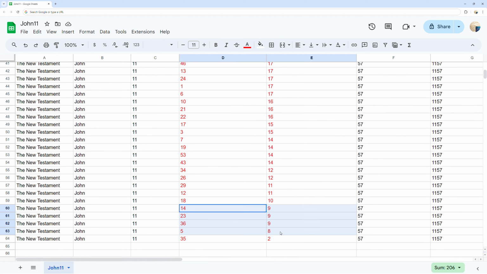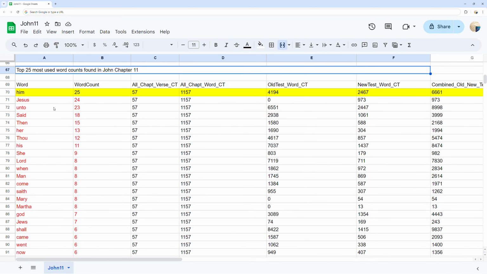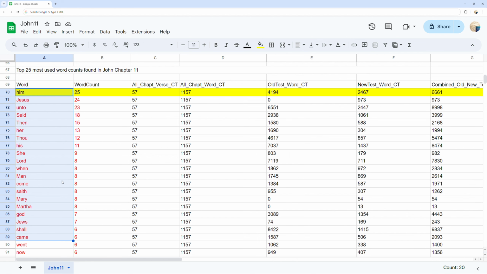Top 25 most used word counts found in John chapter 11. You can see the most frequent words in John chapter 11 and the word count for each ordered by word count. As well, you can compare that to the total times those words are used in the whole of each Old Testament, New Testament, and both Old and New Testament combined.